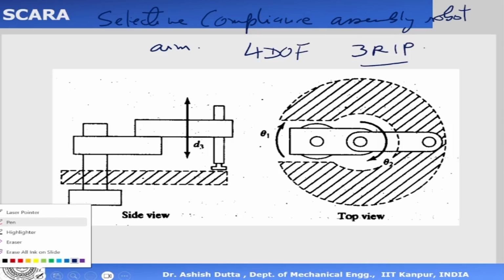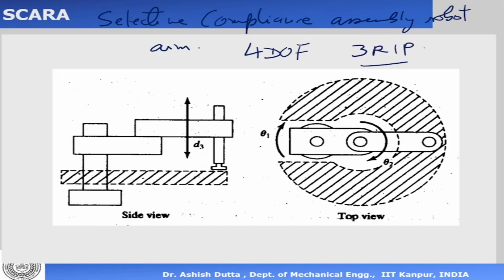Okay, now let us say this has 3. So this is the side view. This is 1 revolute joint. There is 1 revolute joint at the wrist. Sorry, the revolute joint is at the wrist here. 1 revolute joint there, 1 revolute joint here, 1 revolute joint here, and this joint is a prismatic joint, which is D joint or a prismatic joint. Okay, so this is my theta 1, this is my theta 2, that's D3, and that's my theta 4.